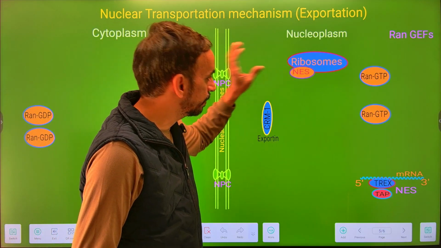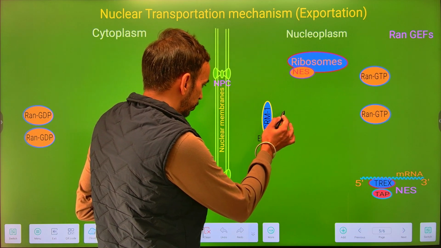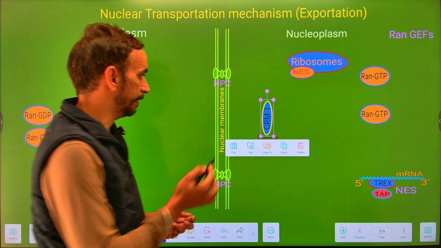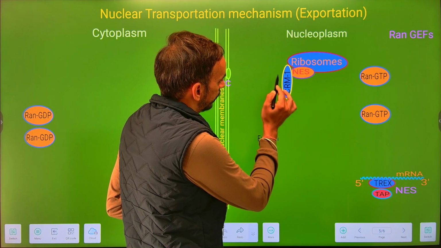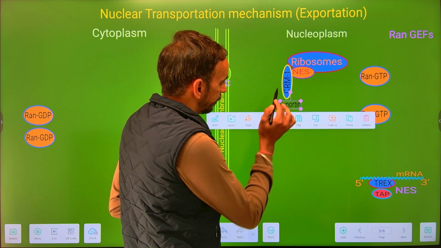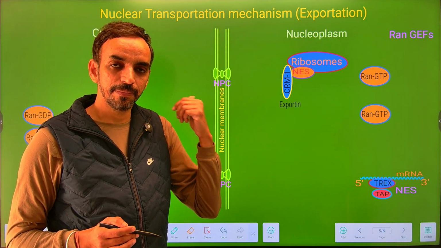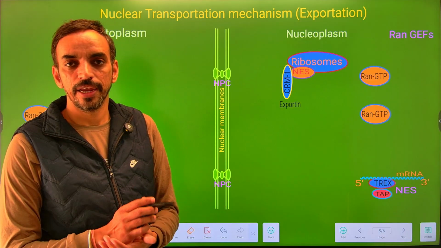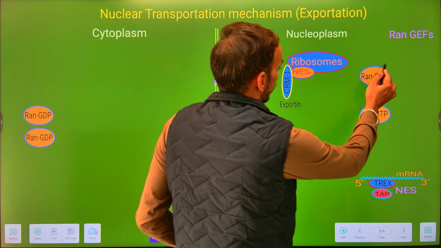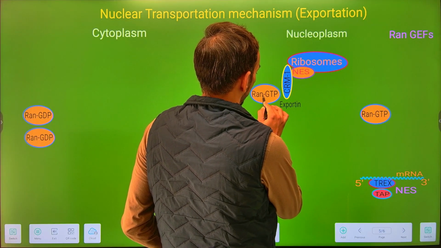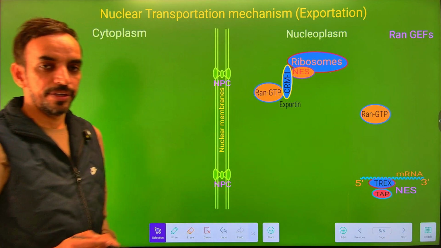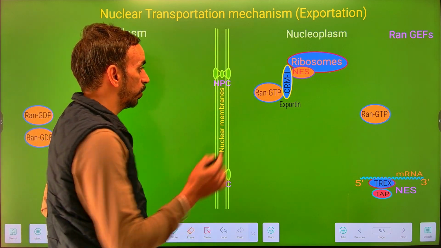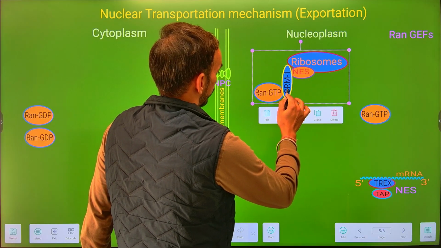Now these nuclear exportin signals are first recognized by the proteins which are called exportins. So first, the exportin will recognize these, right? There the importin was recognizing, here the exportin will recognize. The binding of this CRM1 to the NES sequences will trigger the binding of a Ran-GTP molecule. Now again this ternary complex, that is Ran-GTP, CRM1 and the ribosome, will move from nucleoplasm into the